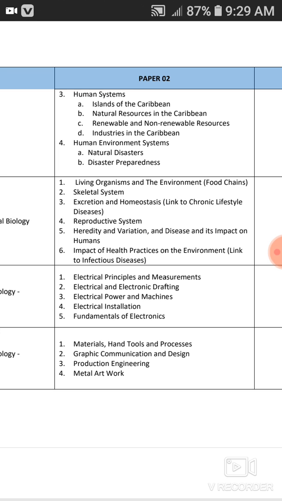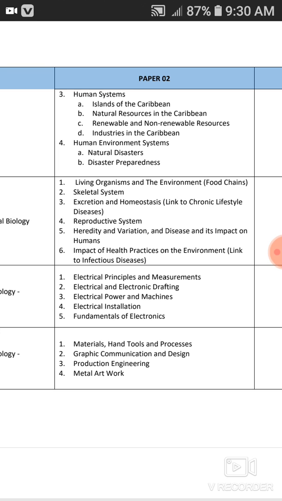So 5, heredity and variation and disease and its impacts on humans. Heredity and variation have to do with genetic engineering, mutation, mitosis, the Punnett square, all of those you will have to know for that. Disease and its impacts on humans is basically disease categorized like non-communicable, communicable, and those.